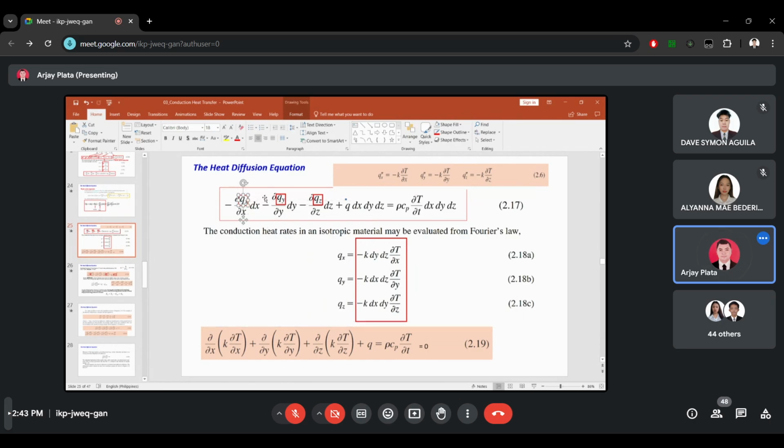Okay, so this value of qx will be substituted here in this equation. So what do you think will happen? May I call on Gladys May, Gida. Gladys May, are you here? Yes po, hello. Okay, can you explain what will happen if we substitute the value of qx, qy, and qz?